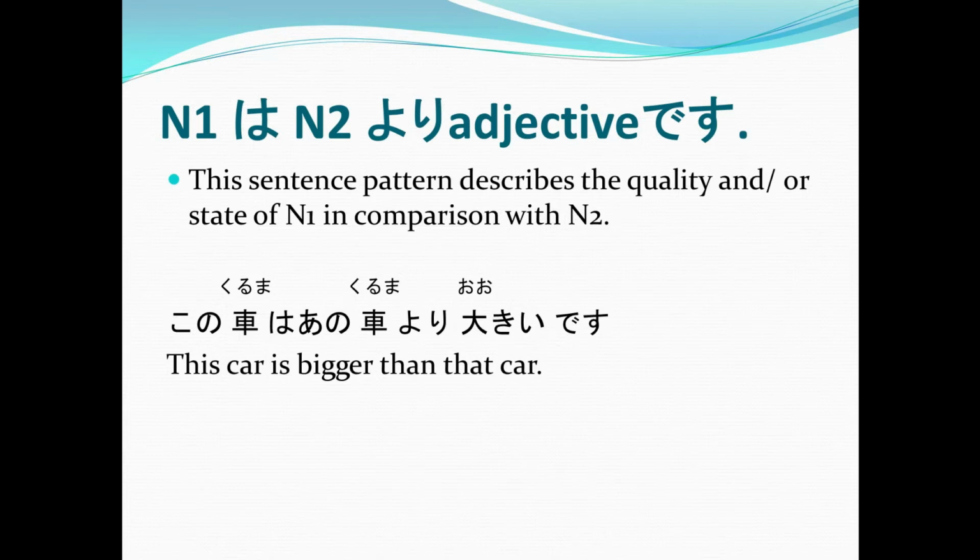Now the trick to this sentence pattern is whatever your adjective is, whatever you're trying to say, bigger, smaller, faster, more enjoyable, more famous, okay, always remember that Noun 1 is always the winner of that adjective compared to Noun 2. Alright? Now Cedric, can you give me an example using N1 wa N2 yori adj.です?